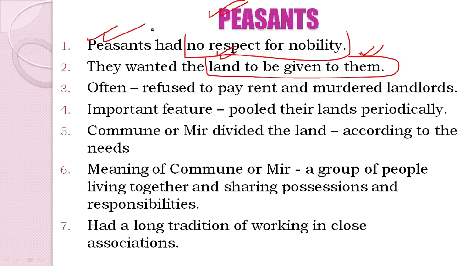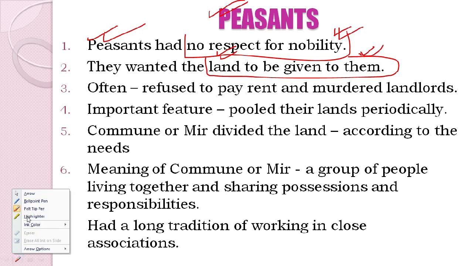Why could the situation have been this way? Because we see that they were not paid properly, the working hours were not fixed, they were living in very poor conditions, their conditions were very miserable. That's why they had no respect for nobility, they just worked for nobility, and they kept on wanting that the land should be transferred to them.